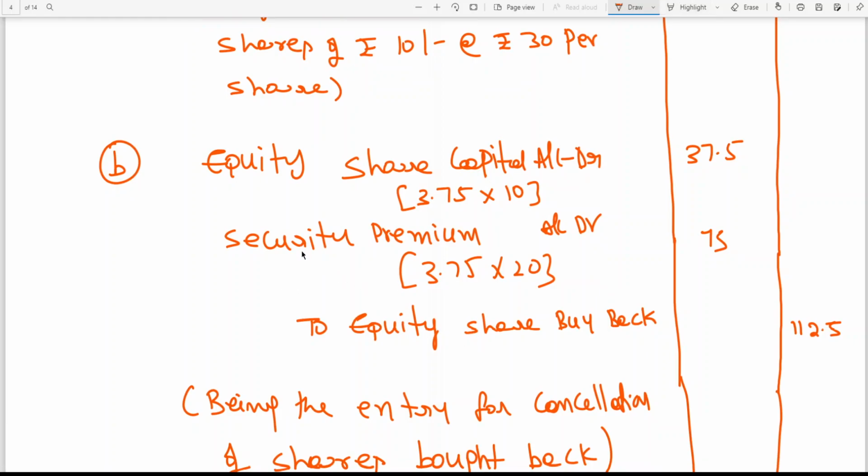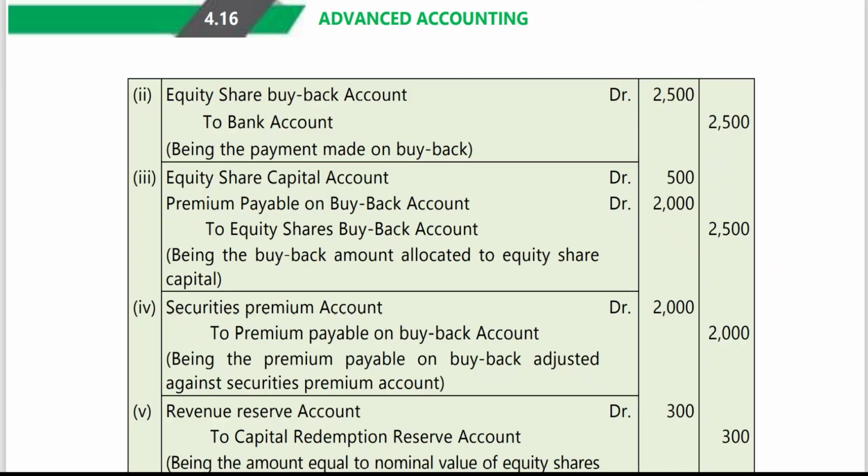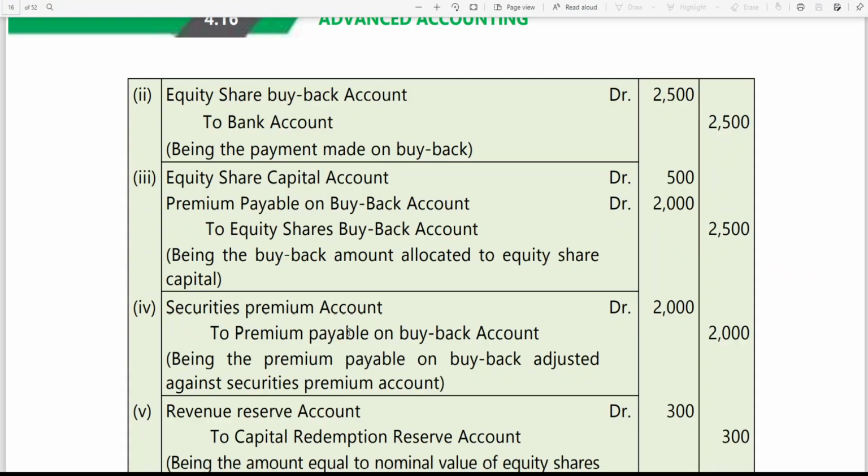They have written one more entry, premium on buyback, then they are transferring that premium on buyback to security premium. We have written one entry, they have given two entries. No need to worry about it. Either you can go by one entry or by two entries. So this premium got cancelled. The entry will be equity share capital, security premium account to equity share buyback.